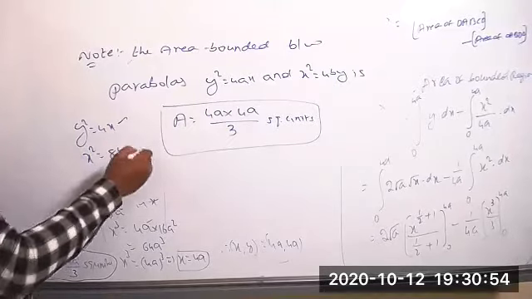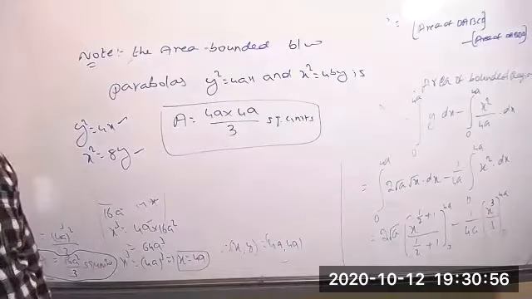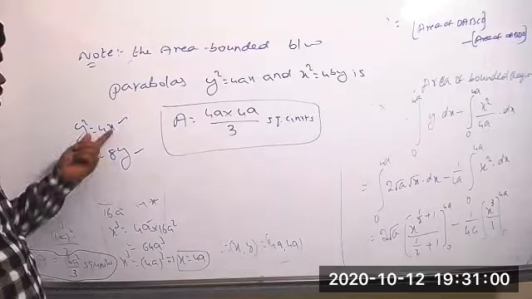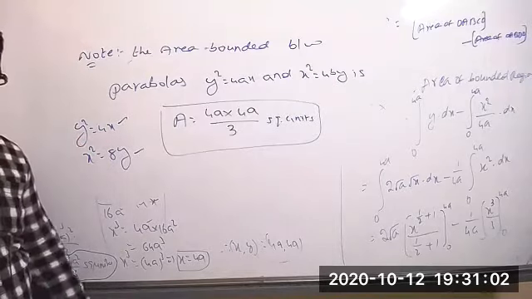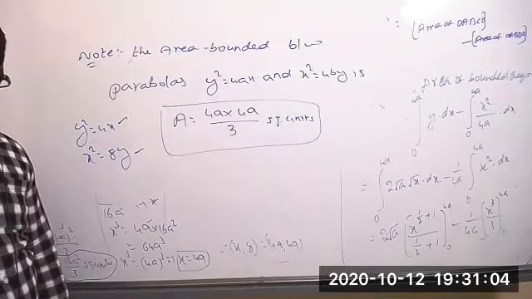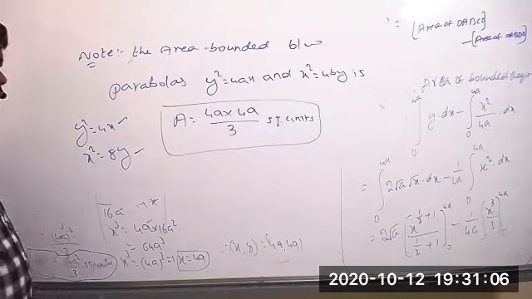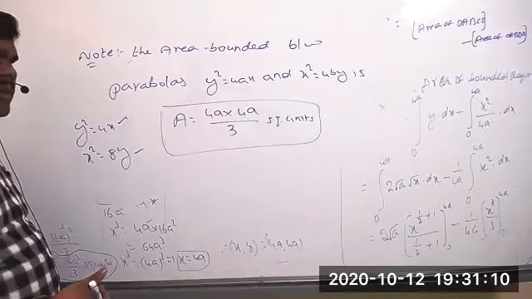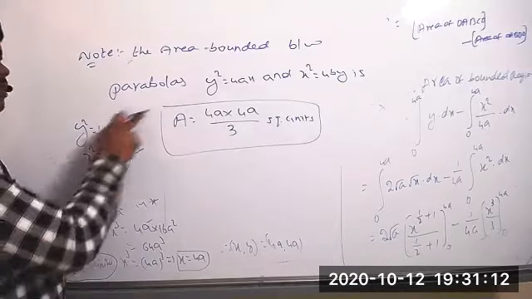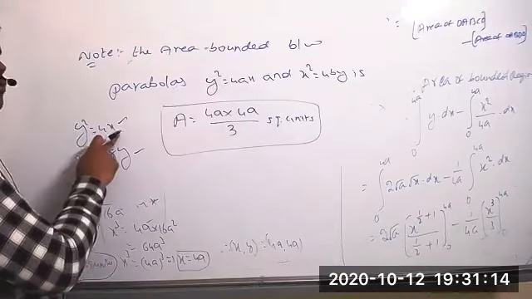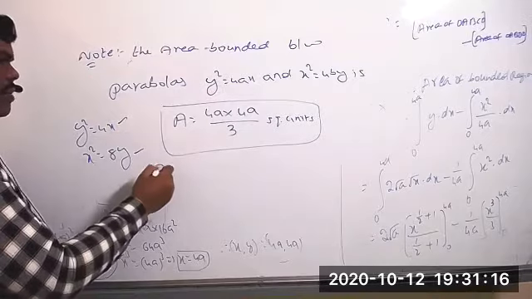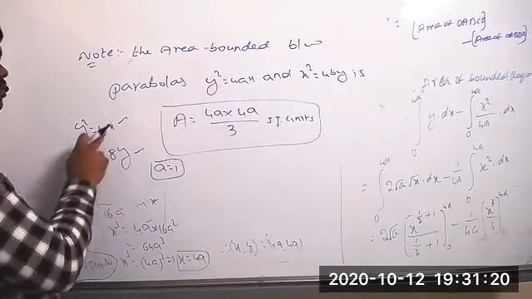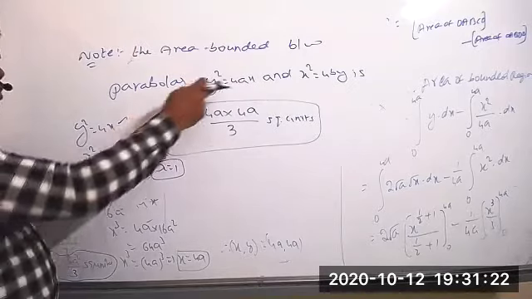They gave these two parabolas, and they are asking the area bounded between them. How to find it? Compare these two with the general parabola equations. y square equal to 4ax and y square equal to 4x, clearly the value of a equal to 1, because 4a equal to 4, so a equal to 4 by 4 equal to 1.